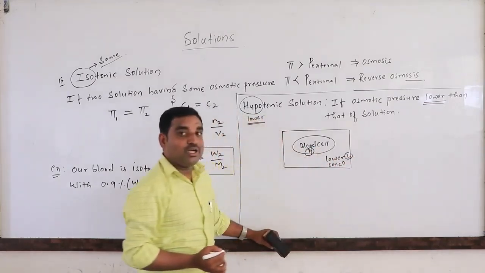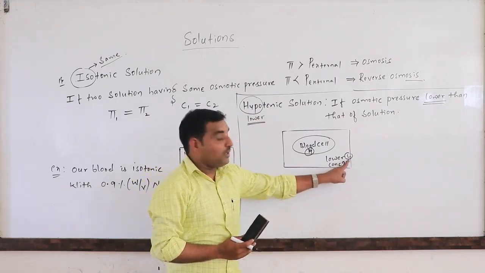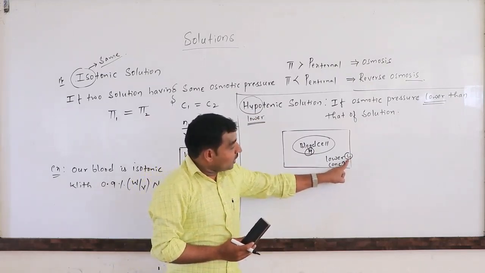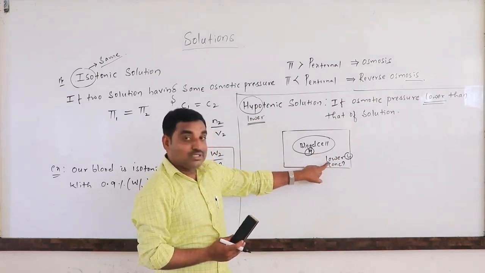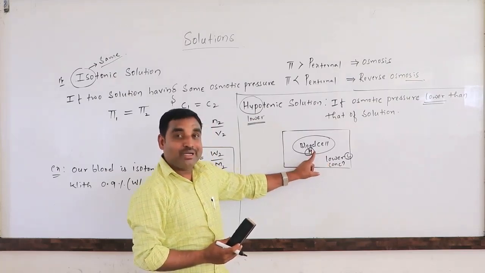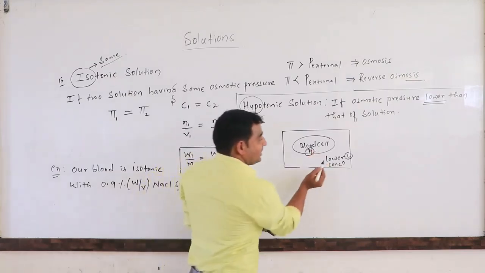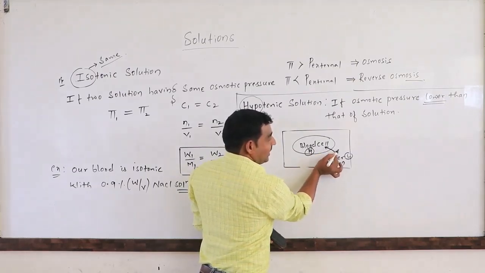Osmosis process will occur. That is a natural phenomenon. What is osmosis? The solvent particles will move from lower concentration to the higher concentration. When we inject the saline water having a lower concentration and the blood cell has 0.9, that is a higher concentration, in such cases the osmosis process will occur through the semi-permeable membrane from lower concentration to the higher concentration.